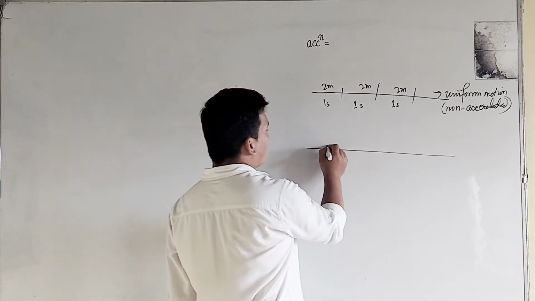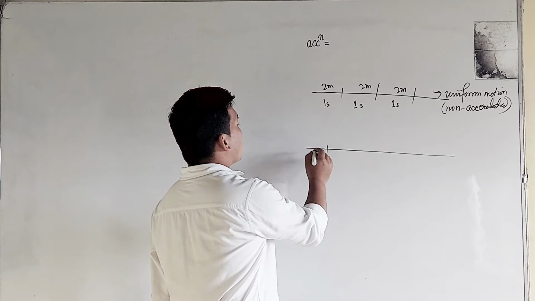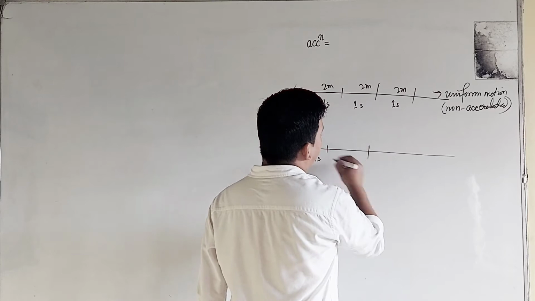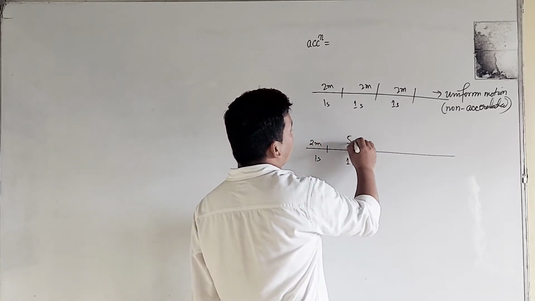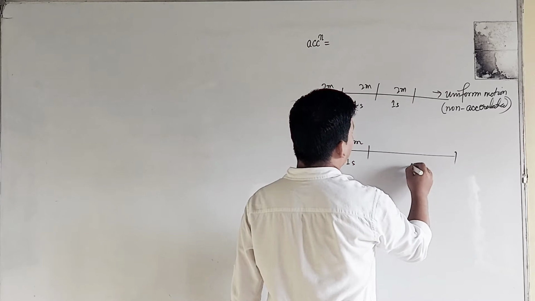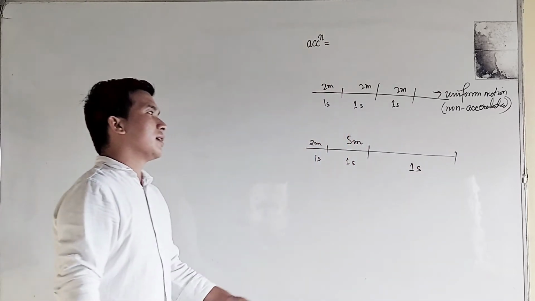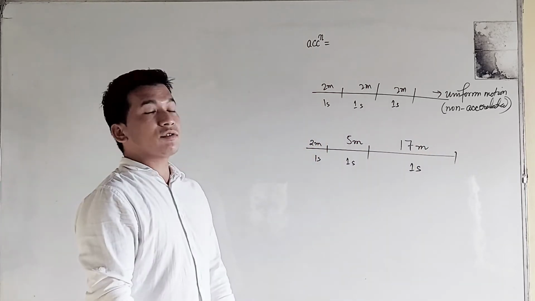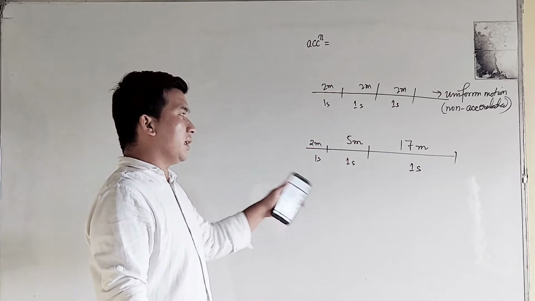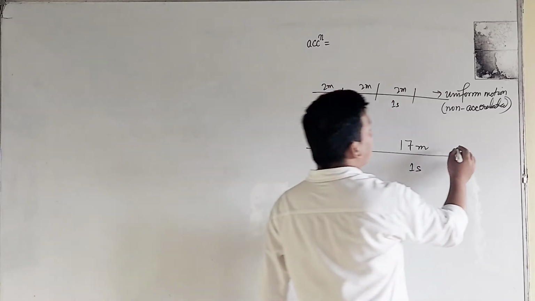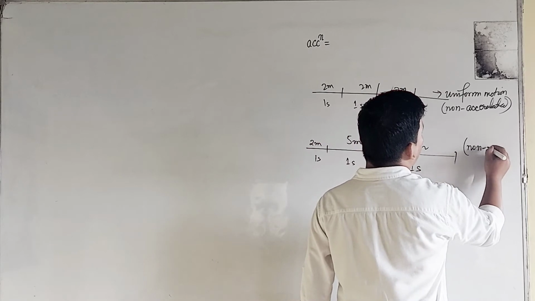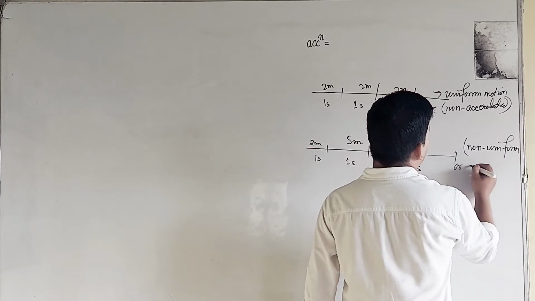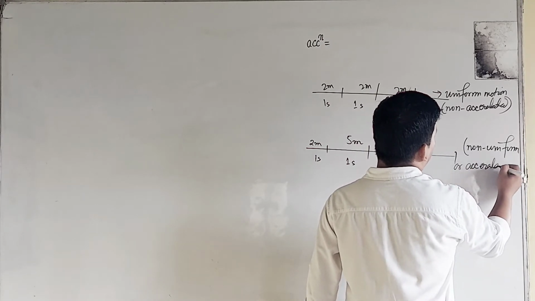So let us assume in the first second it produces only 2 meter, and in the second second, let us consider it produces 5 meter, and in the third second, that is in the duration of 1 second, it produces 17 meter. It produces unequal displacement in equal time intervals. Such type of motion will be known as non-uniform, or in our general language it will be termed as accelerated motion.